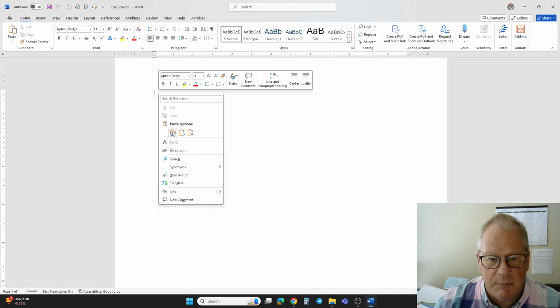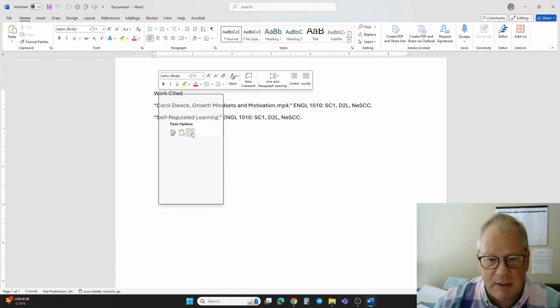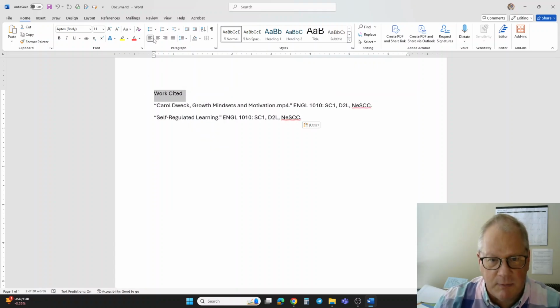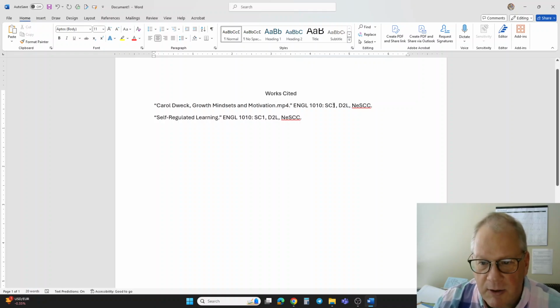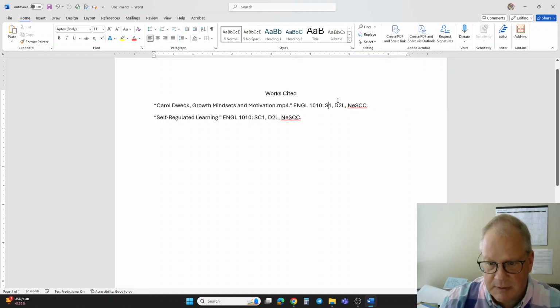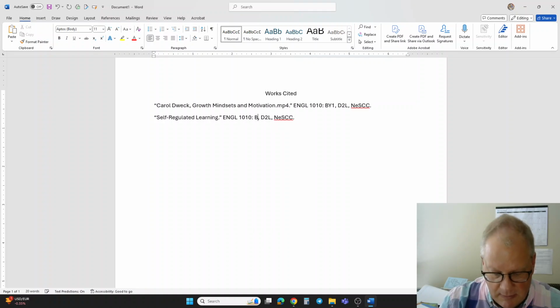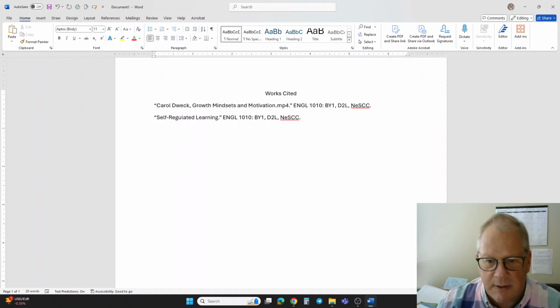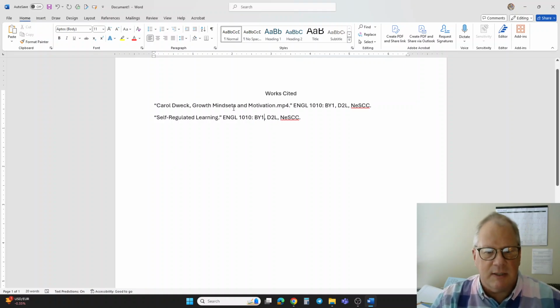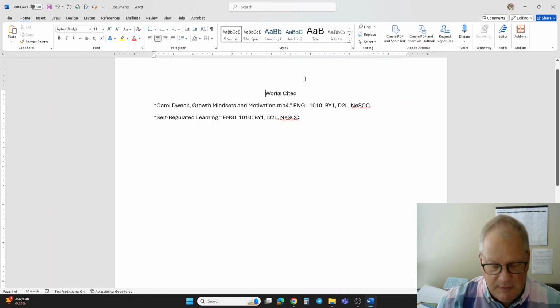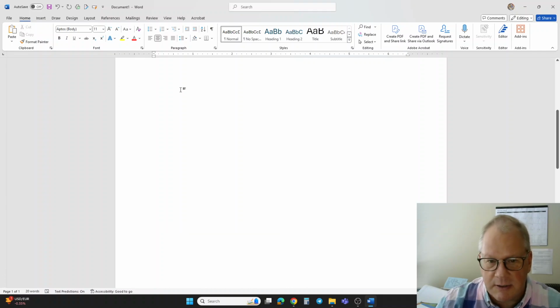We're just going to come here and paste. Probably just keep the text. You want that works cited to be centered, and it should say Works Cited. The only thing you will change is the section number here. We are BY1, so we're going to change that. Normally you'd have hanging indents, but our entries aren't going to the next line, so we don't need that. So basically you're done there. Again, if you hit Control Enter, it'll put it on to the next page.